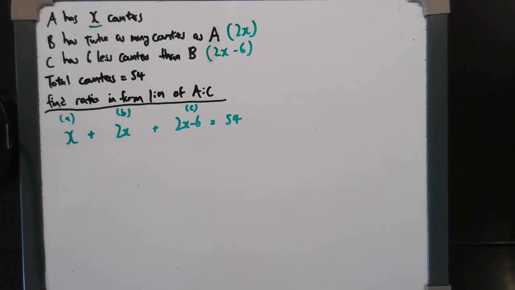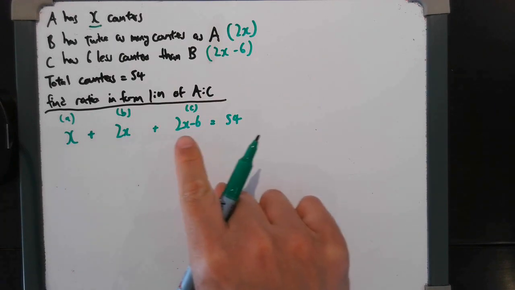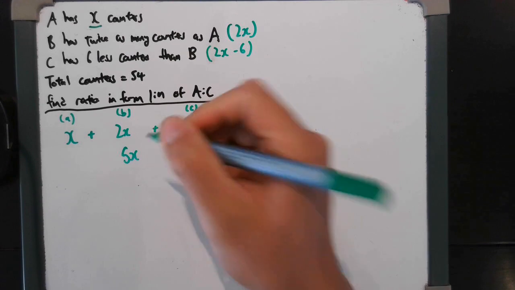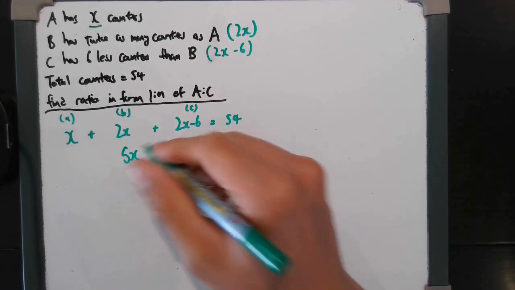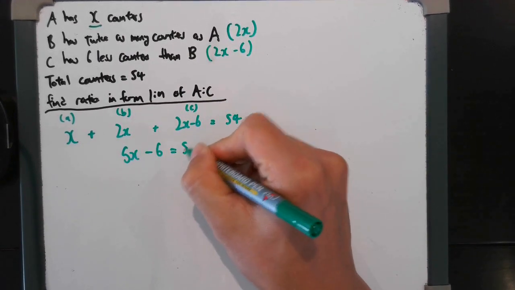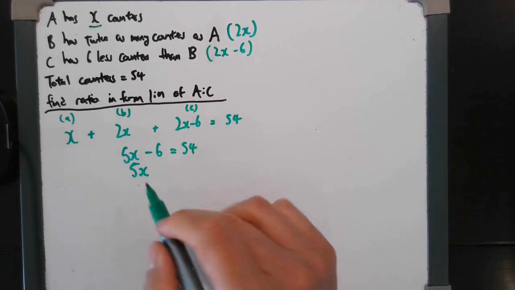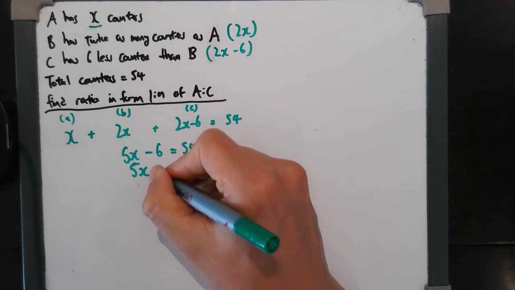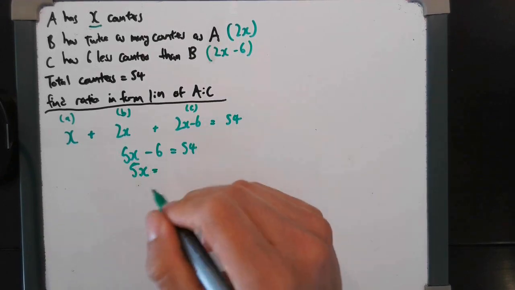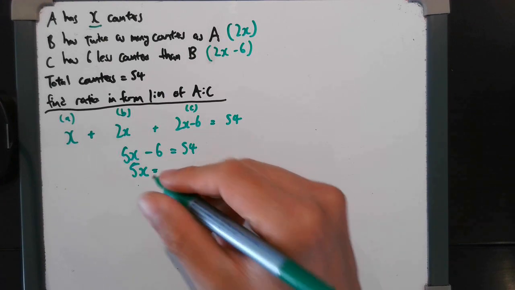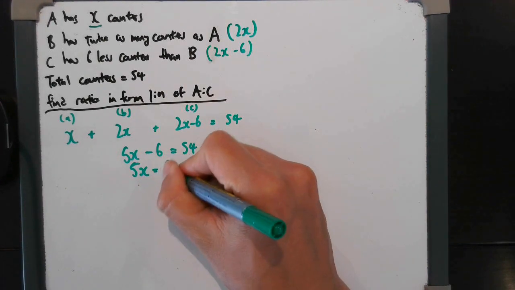Now, with a bit of rearranging, let's add all, so there's x plus 2x plus 2x, so that's 5x minus 6 equals 54. And a bit more rearranging, 5x equals, so to get rid of the minus 6, we add it on both sides. So, just 5x by itself, and 54 plus 6 is 60.